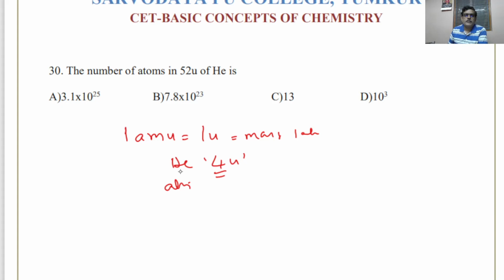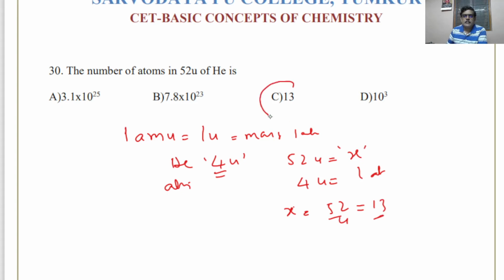That is, 1 AMU is 1/12 the mass of one atom of C12 isotope. Now 52 U means how many atoms? So X number of atoms. See, 4 U is one atom. So take this as a ratio, then X is equal to 52 by 4. It will be 13. So it contains 13 atoms. So mass of 13 atoms of helium will be 52.